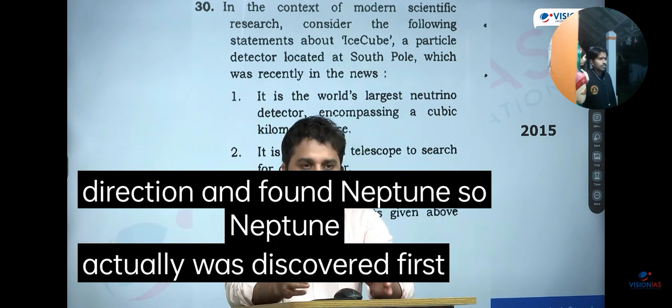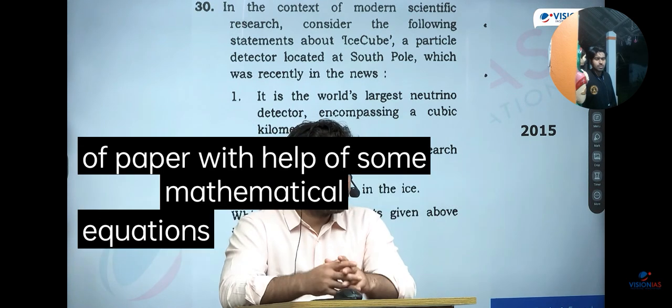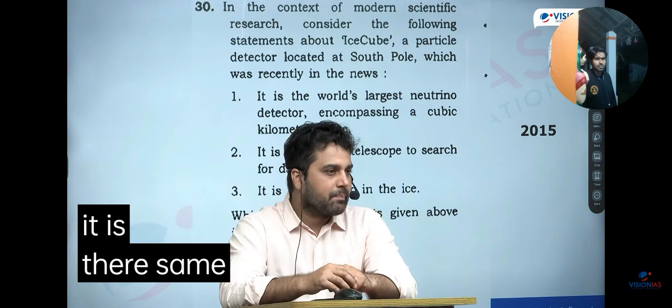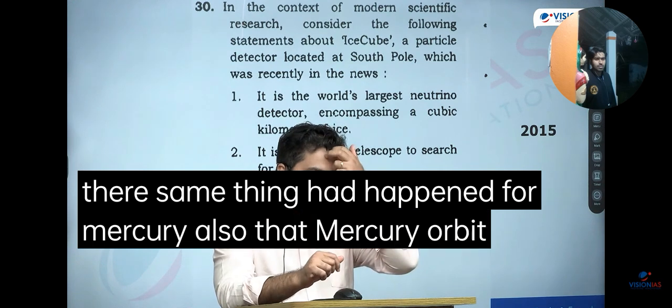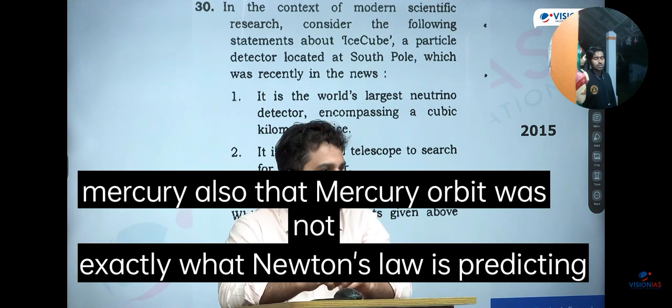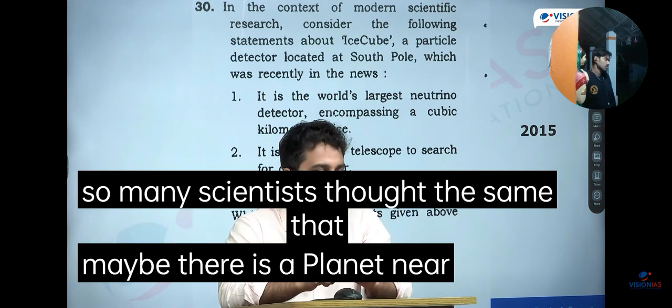So Neptune actually was discovered first on a piece of paper with the help of some mathematical equations. And now we know that of course it is there. The same thing had happened for Mercury also. Mercury's orbit was not exactly what Newton's law is predicting. So many scientists thought the same, that maybe there is a planet nearer to the Sun compared to Mercury.